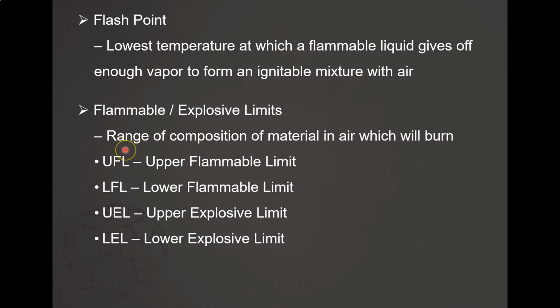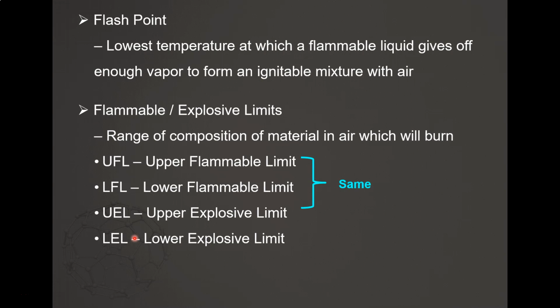So there are a few definitions of limits. There are UFL, LFL, UEL, and LEL. So what is UFL? UFL is the upper flammable limit. It also has an upper explosive limit.